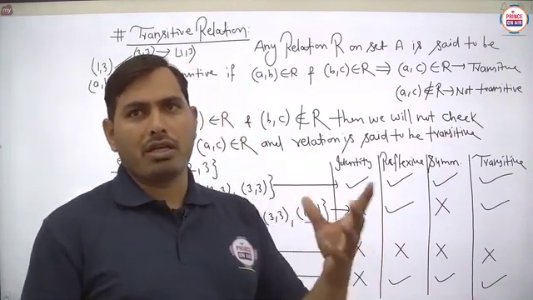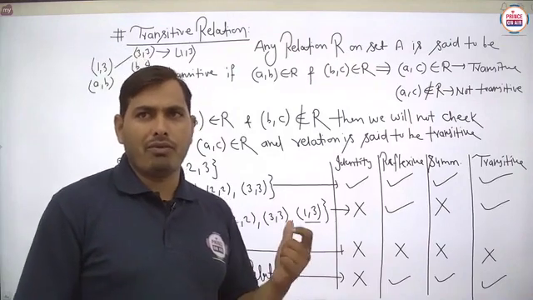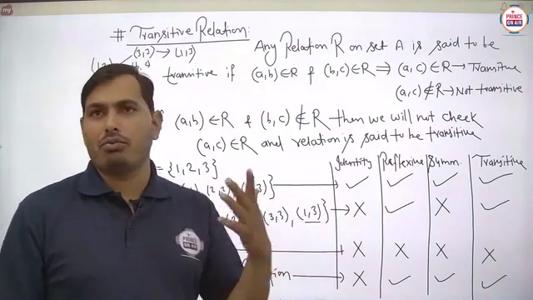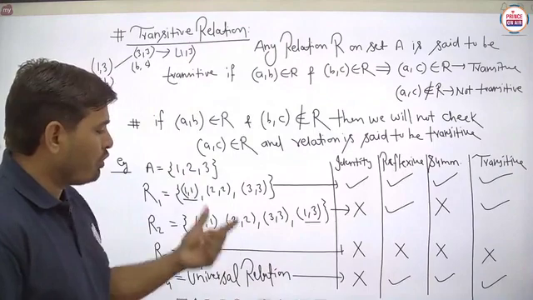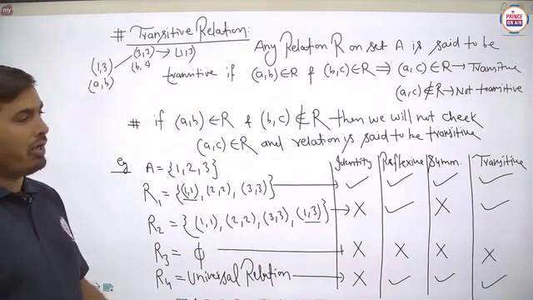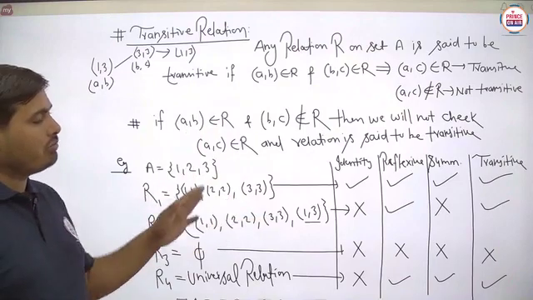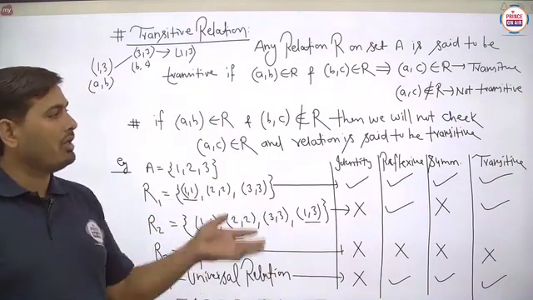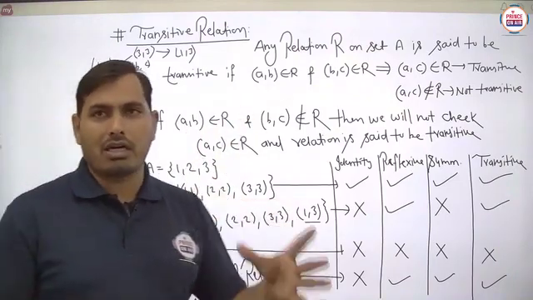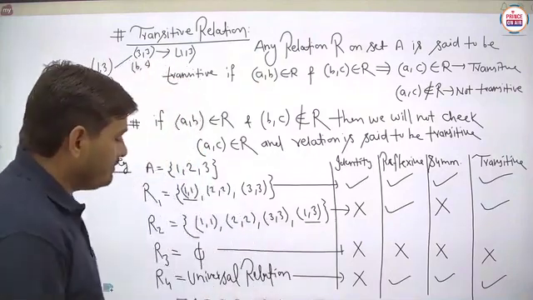So one more example we have to discuss here to verify the transitivity of a relation. Is it clear? Pause the video to note it down. After that we will take one more example to understand all these things: identity relation, reflexive relation, symmetric relation and transitive relation. Is it clear?